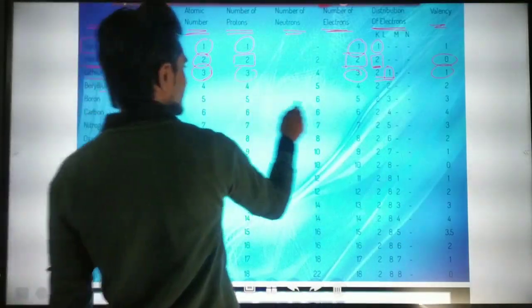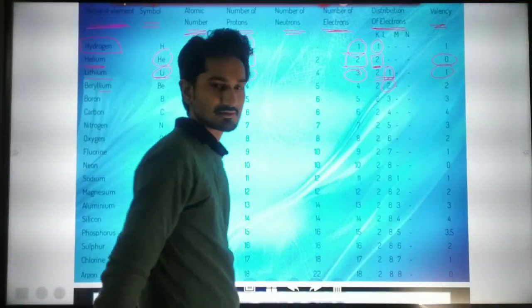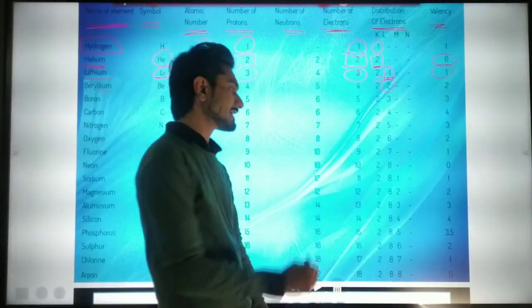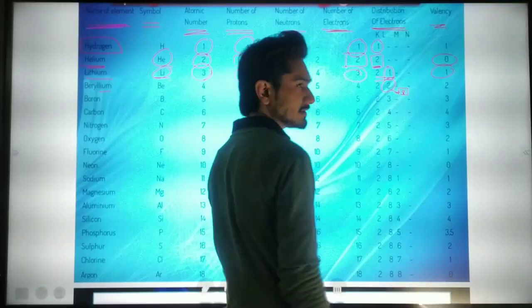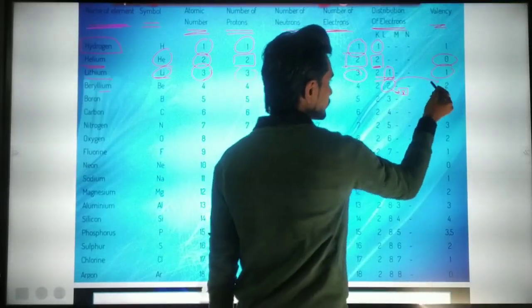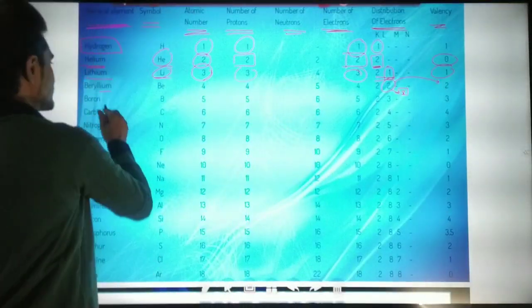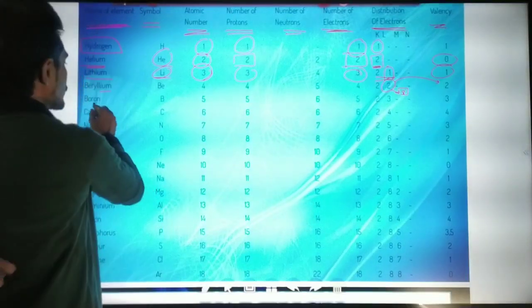Now beryllium has 2 electrons in the last orbit. It would need 8 electrons in the second orbit to be fixed or stable. So it has a valency of 2. Then boron.